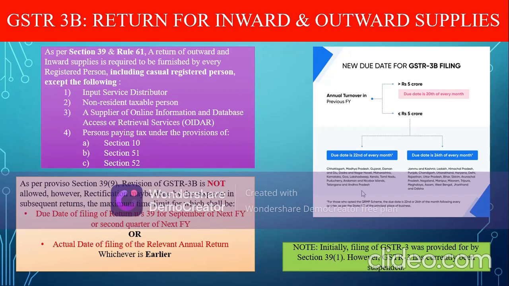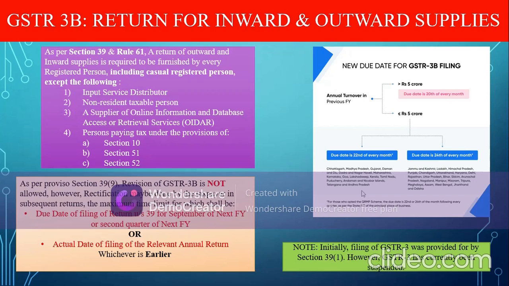Again, revision of GSTR3B is not allowed. However, the same may be rectified, and the maximum time limit for rectification is as follows. It shall be the earlier of the following two dates: the due date of filing of return under section 39 for September of next financial year, or actual date of filing of relevant annual return.